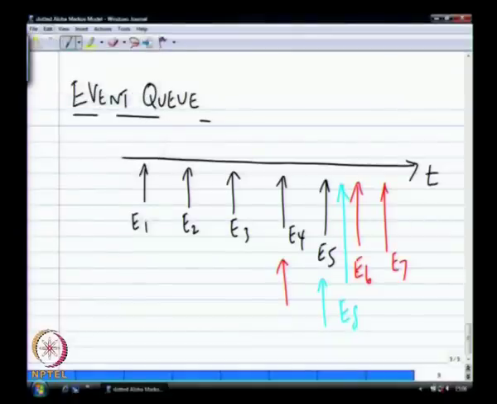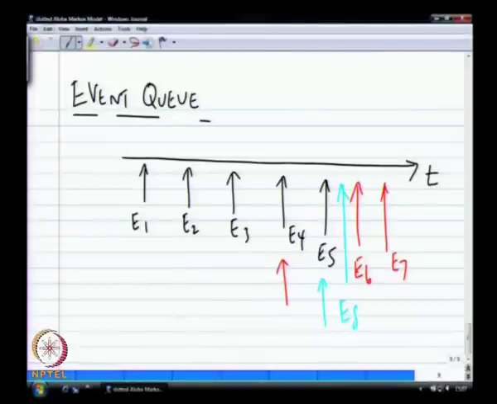We can use the events that are already generated but ahead in time. To generate it, you will generate an event when you are processing an event. Suppose now we are processing E5, and generating a new event. So E8, can I use E6 and E7 in the logic? E6 and E7, no, you do not know. They are simply sitting in the queue. That's all. They are supposed to happen at that point in time.